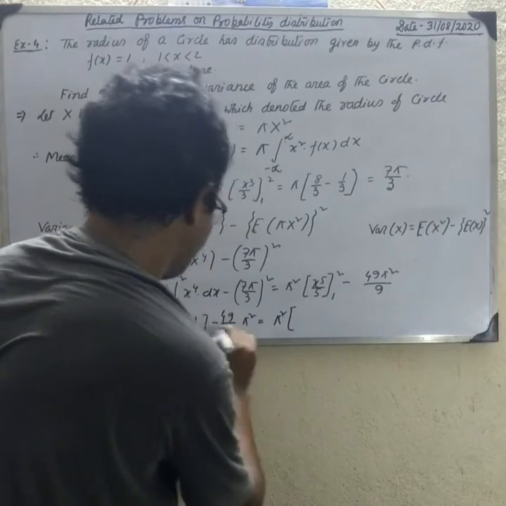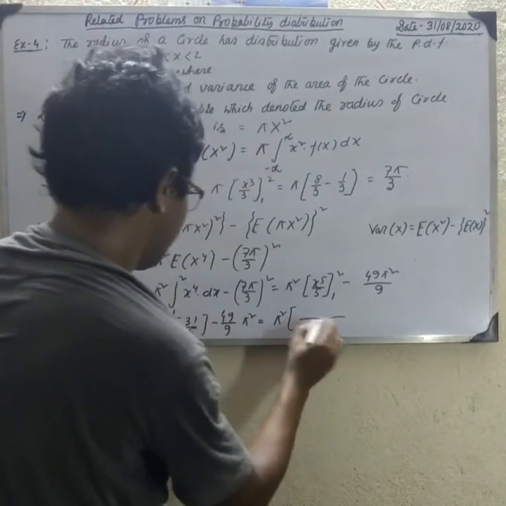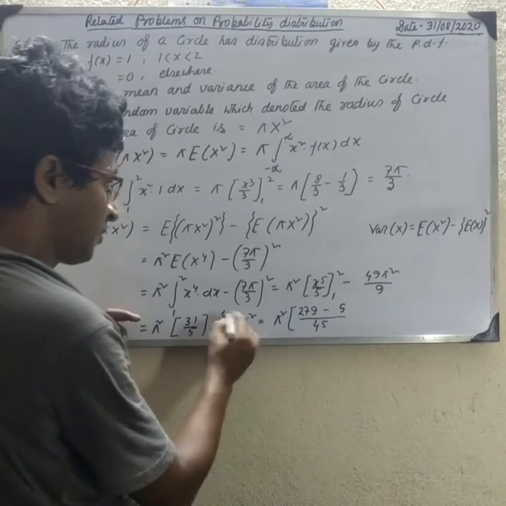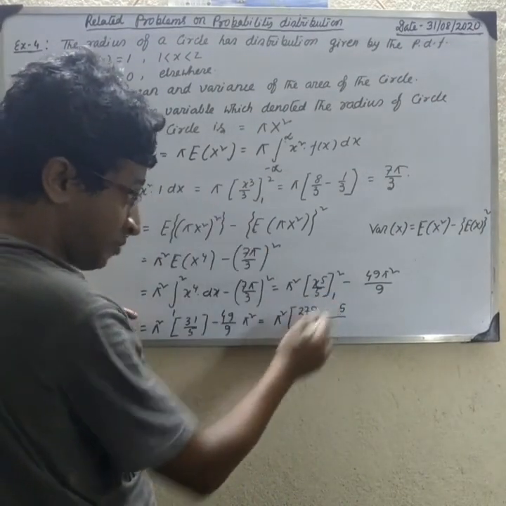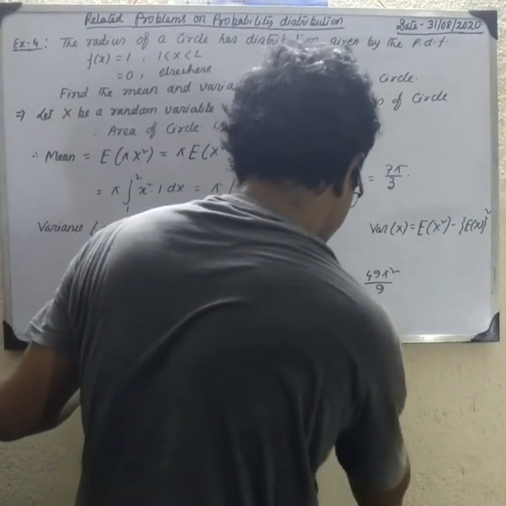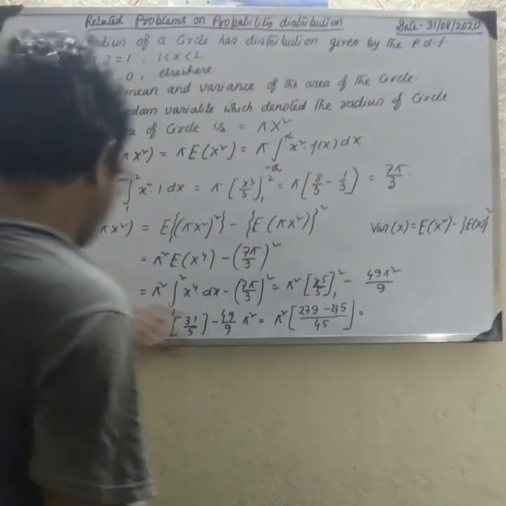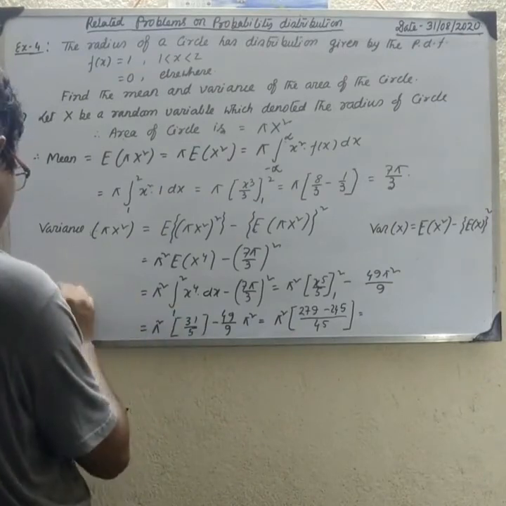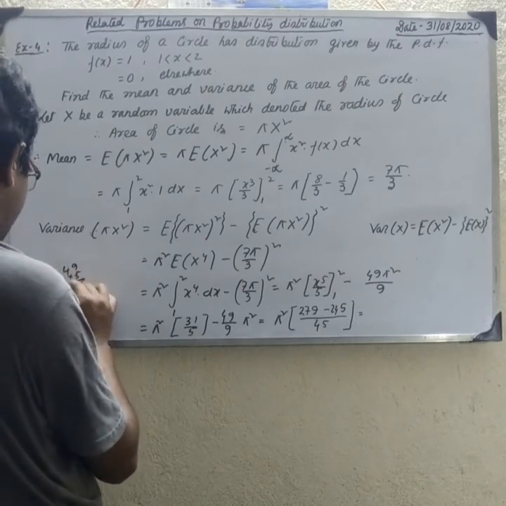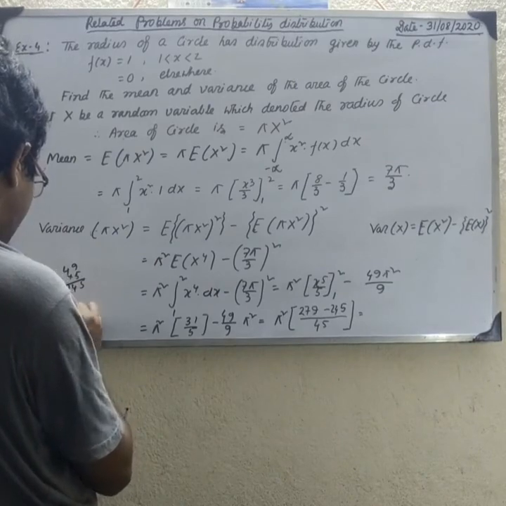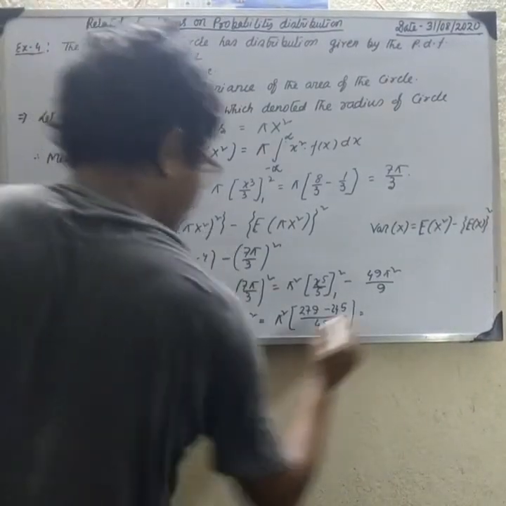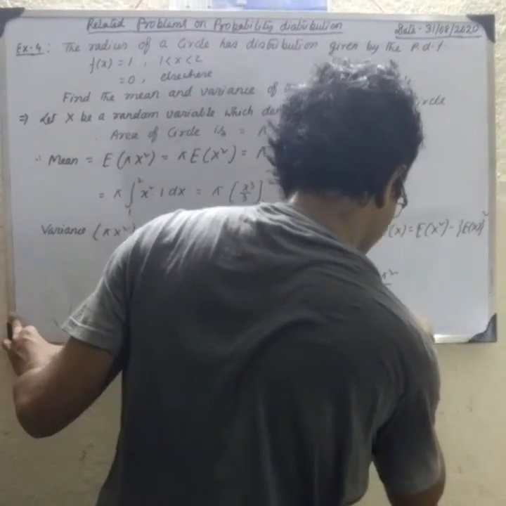The LCM is 45. 31 into 9 minus 49 into 5: 9 into 49 into 5 is 245, so 245 minus 4 gives 34. So 34 by 45 pi square. This is the variance.